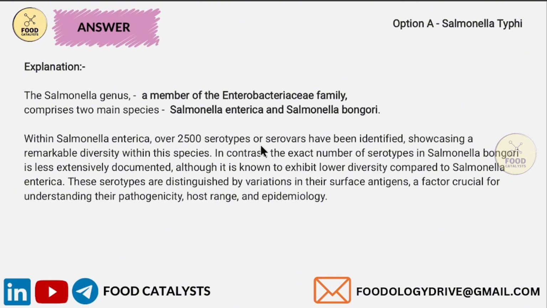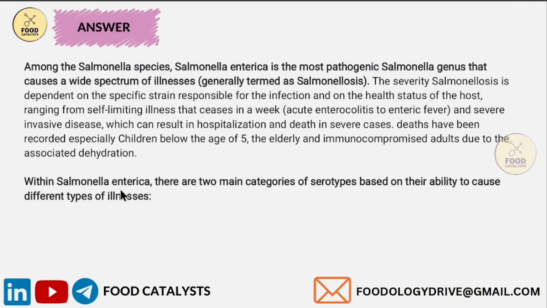In contrast, the exact number of serotypes in Salmonella bongori is less extensively documented, although it is known to exhibit lower diversity compared to Salmonella enterica. Among the Salmonella species, Salmonella enterica is the most pathogenic and causes a wide spectrum of illness. Generally, the illness caused by Salmonella enterica is termed salmonellosis.